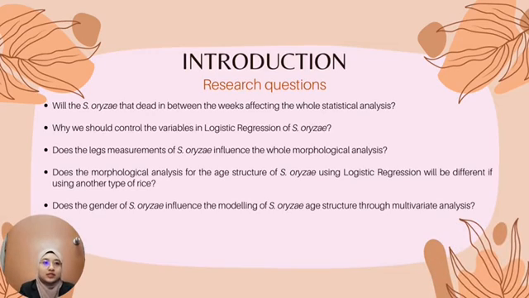As for the research questions, first, will the Cytopylase origin detected in between the weeks affect the whole statistical analysis? Second, why should we control the variables in logistic regression of Cytopylase origin? Third, does the least measurement of Cytopylase origin influence the whole morphological analysis? Fourth, will the morphological analysis for the age structure of Cytopylase origin using logistic regression be different if using another type of rice? And last, does the gender of Cytopylase origin influence the modeling of Cytopylase origin age structure